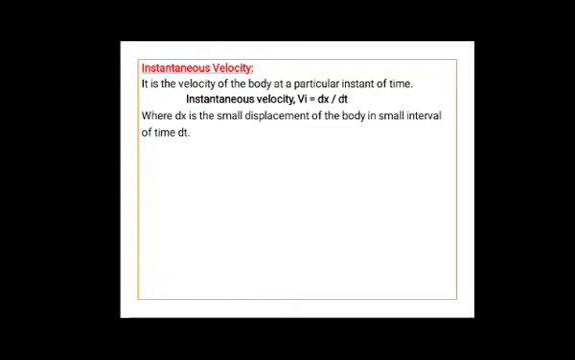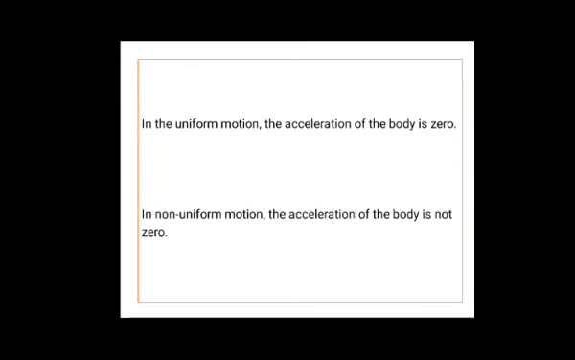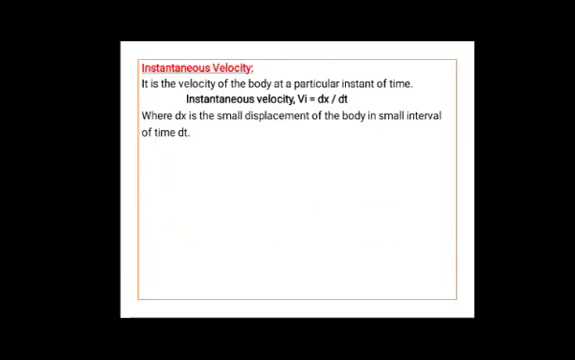Instantaneous velocity can be written as Vi is equal to dx divided by dt, where dx is small displacement of the body in a small interval of time dt. So difference between speed and velocity, you may get a question: distinguish between speed and velocity, or write the differences between speed and velocity.